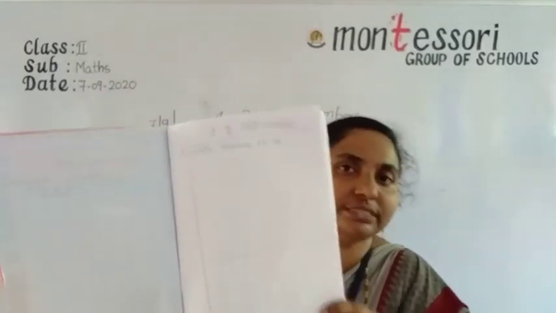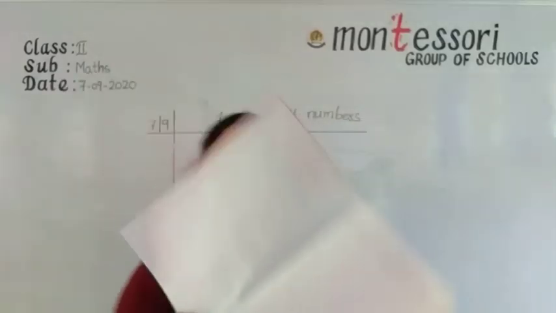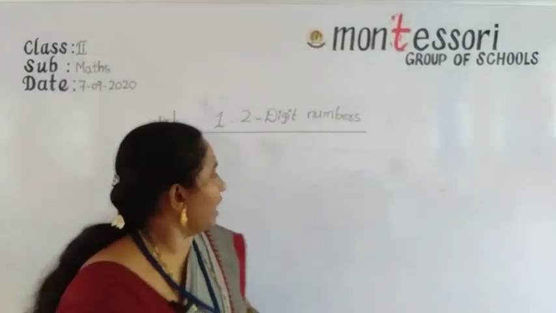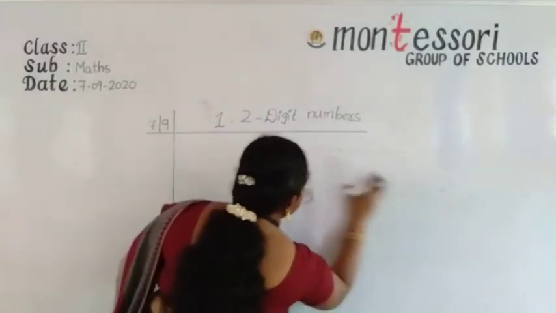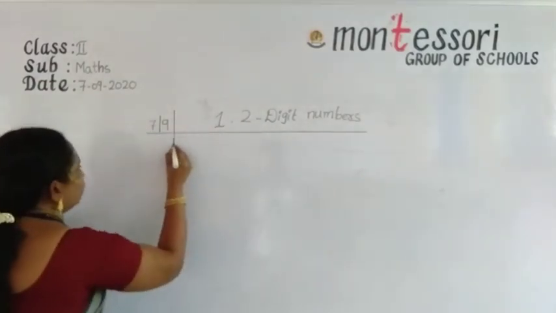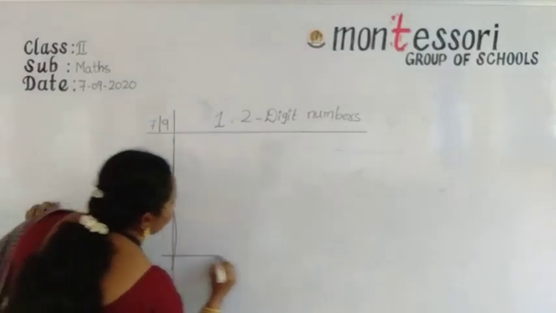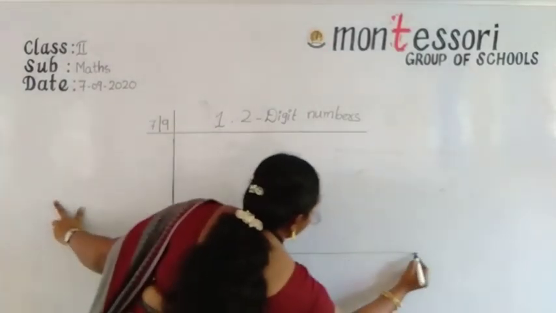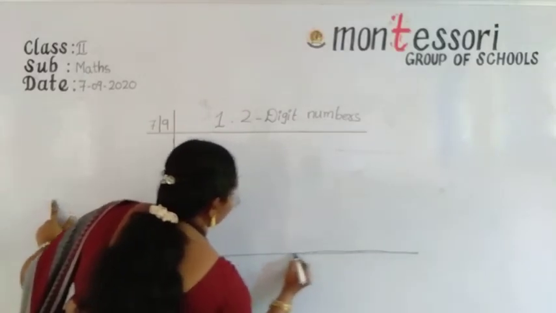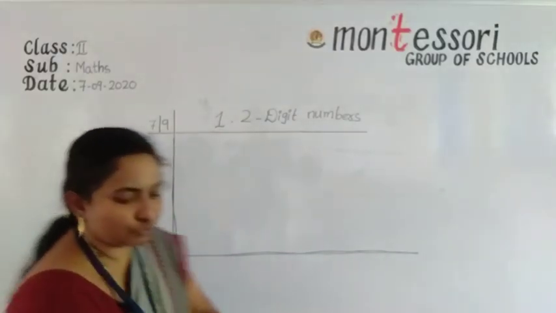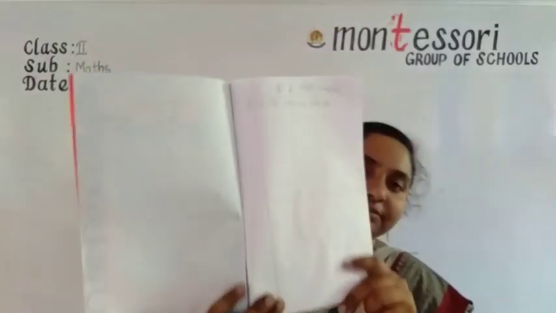2-digit numbers. Okay, then take the scale again, and this is your book. In this book you draw the line, the middle line, all of you. Okay? So now I will show in your book like this.